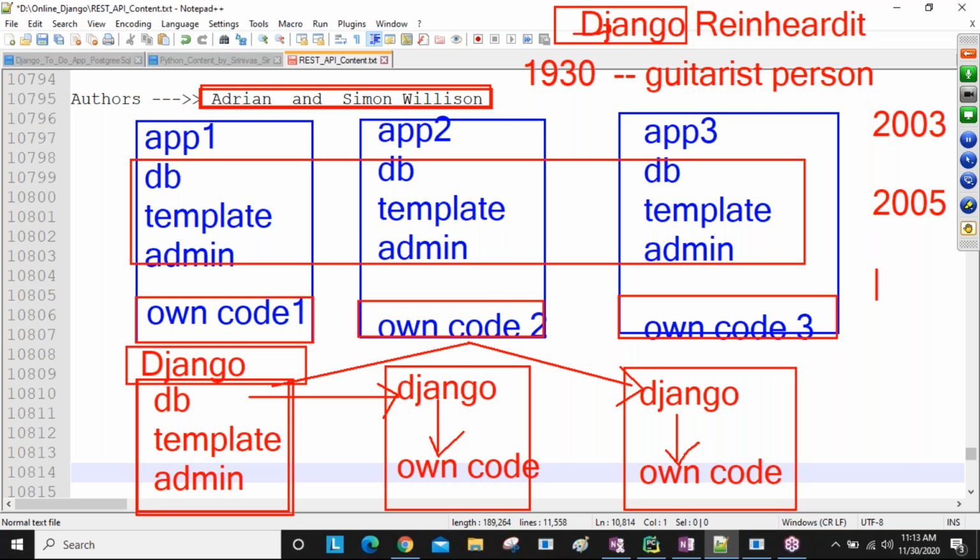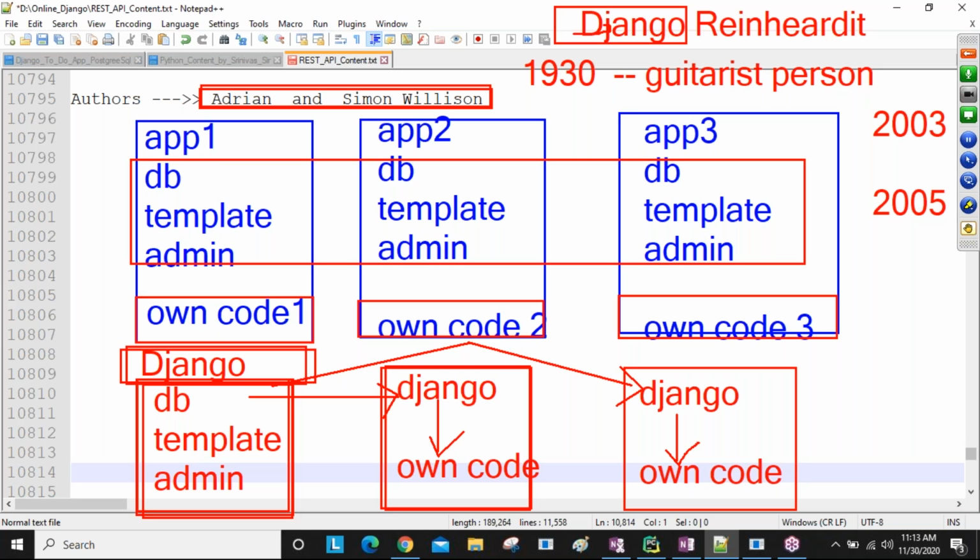They took all the common features into one file and developed new applications using this framework, and they got the best results. That's why our developers, Adrian and Simon Willison, decided to release this Django file to the public. People who want to develop applications with less time and less cost will use our framework.